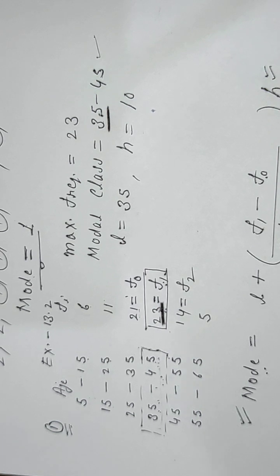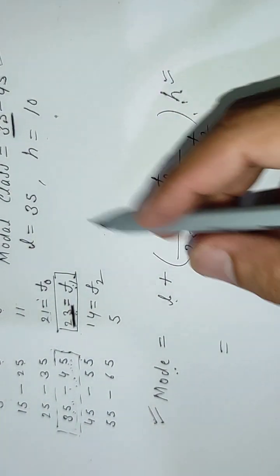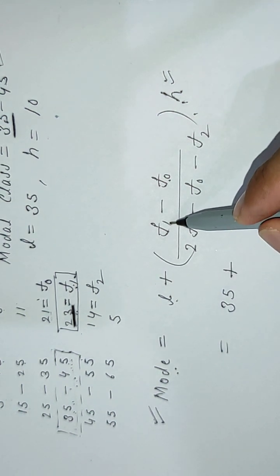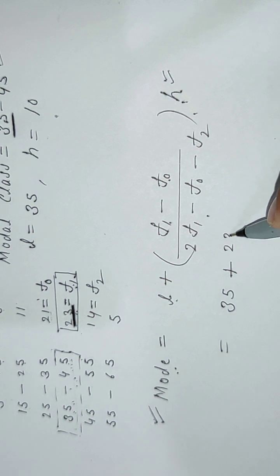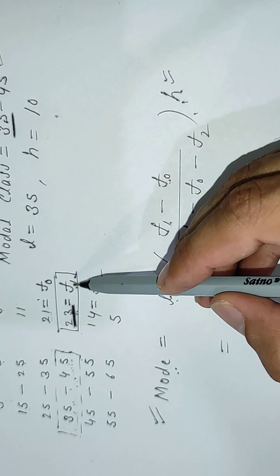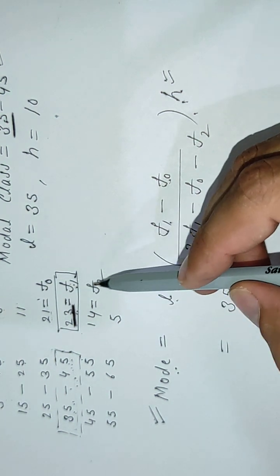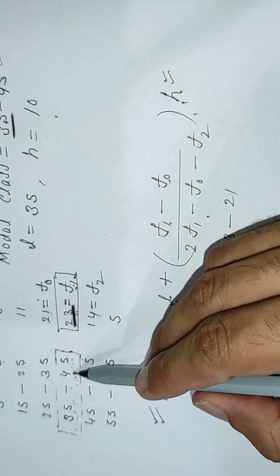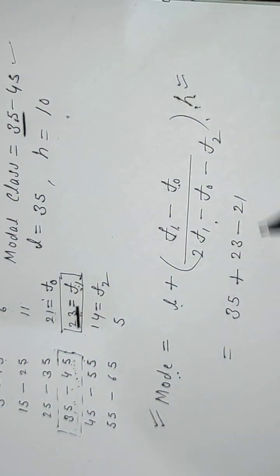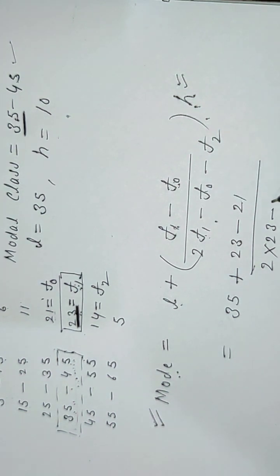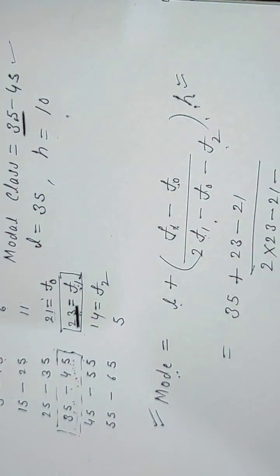Now we have all data. Let us apply the formula. Here L is 35 plus f1. In place of f1 we will write 23. In place of f0 we will write 21. f0 will always be above f1, and f2 will always be below f1. And what is f1? f1 is the maximum frequency, and in front of it will be the modal class. This is all about this method. In place of f1, again write 23. In place of f0 again write 21. And what is f2? f2 is 14.